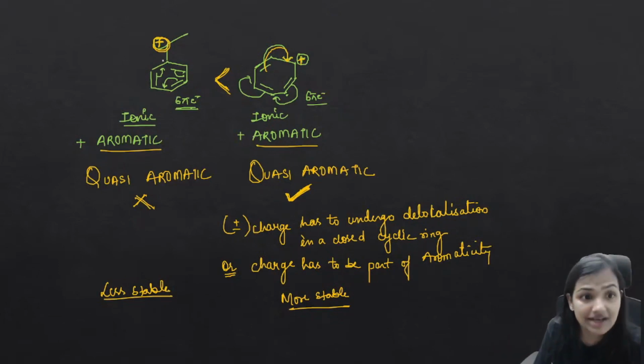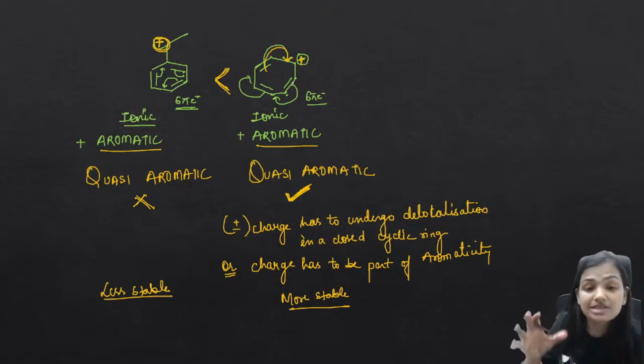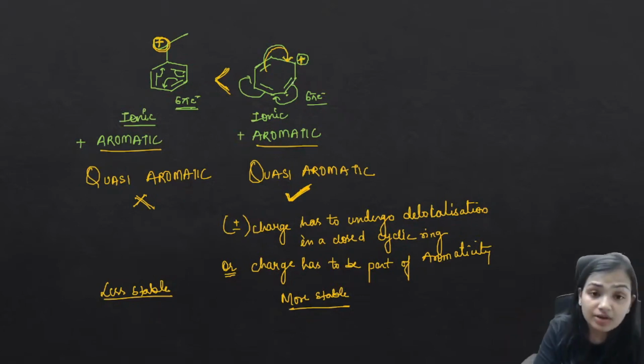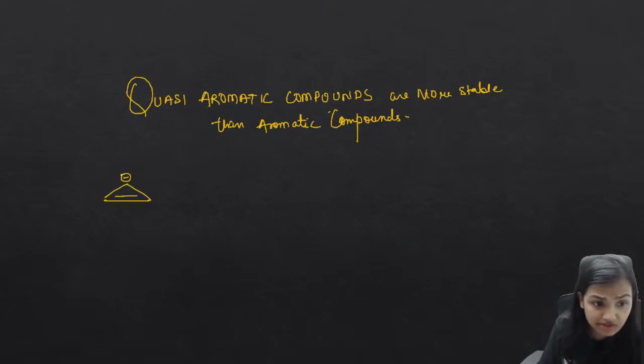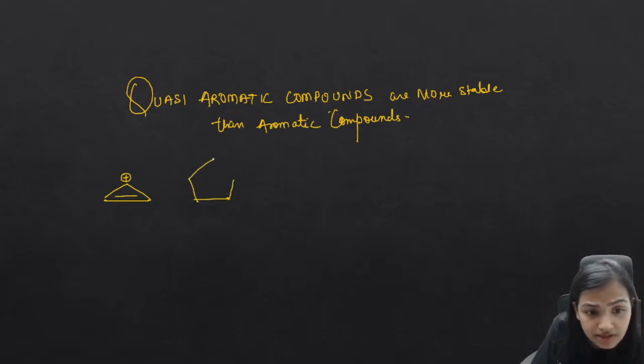Here we know that this is the benzylic carbocation, but between this benzylic carbocation and this quasi aromatic cation, the quasi aromatic compound is much more stable. I hope this point is very clear to you. So I can give you many other examples for the quasi aromatic compounds. Like if we have a positive charge, or we could have any kind of species like this double bond and this negative charge. So this charge is a part of delocalization. This charge is also a part of this delocalization.